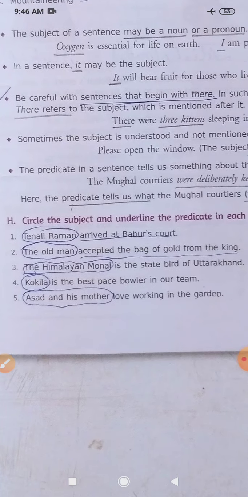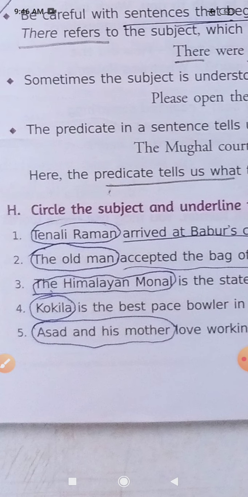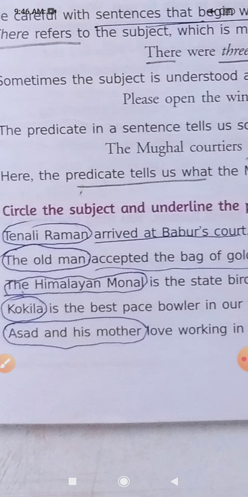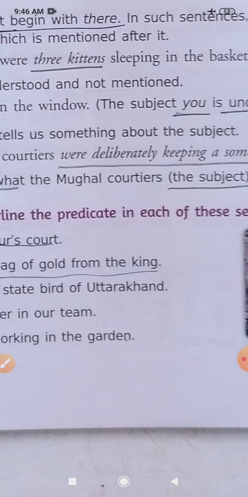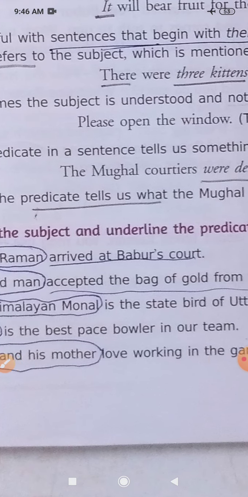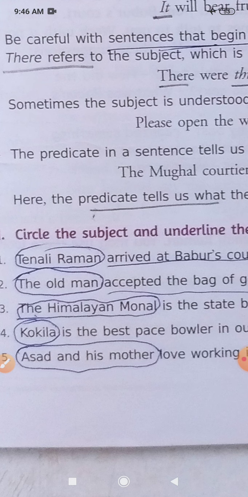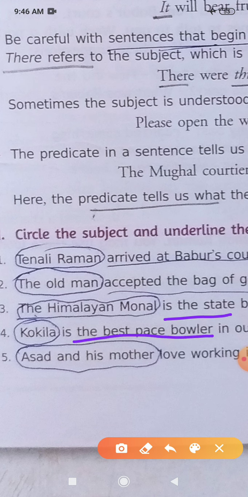Now let us attempt this exercise, part H. Circle the subject and underline the predicate in each of these sentences. I think all of you can do it. Here I have already marked out the answers, and you can easily see. Wherever I have not underlined that part, like the 3rd one, the state bird of Uttarakhand, please try to do it for yourself, because I did not want to make it overcrowded.